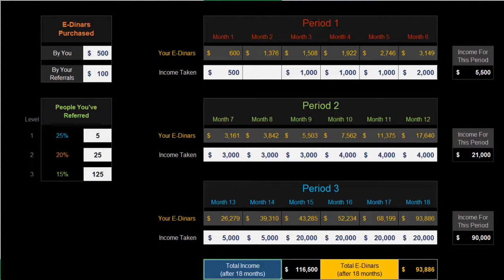Of course, all these things are going to change. There's going to be more people coming in. There's going to be people taking money out as well. But most of the new people will be putting money in. This is just a simple example of what it could be.